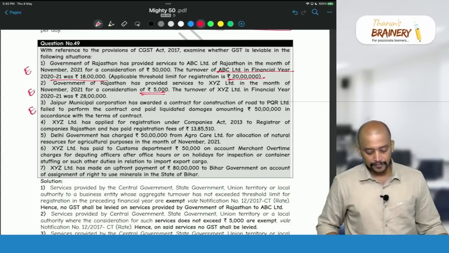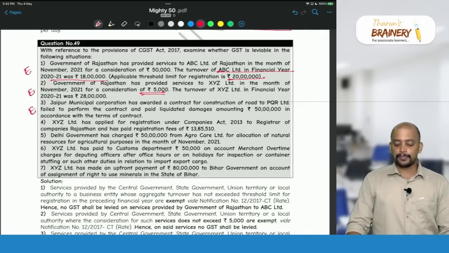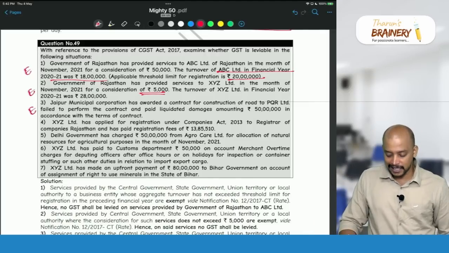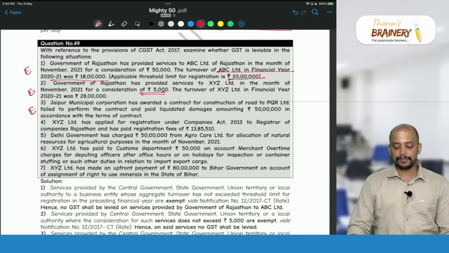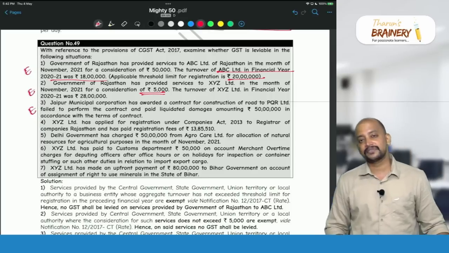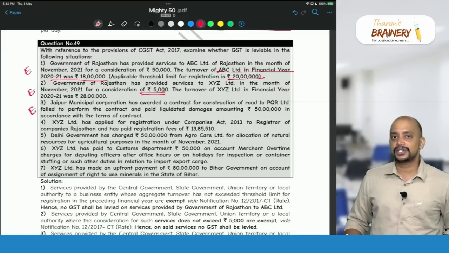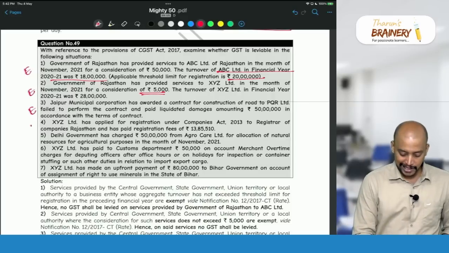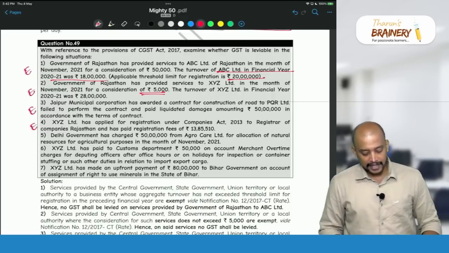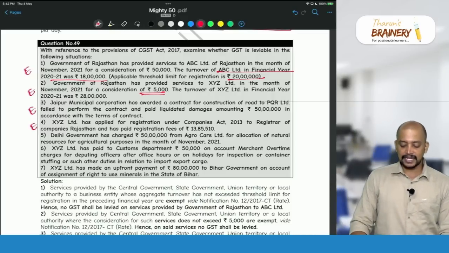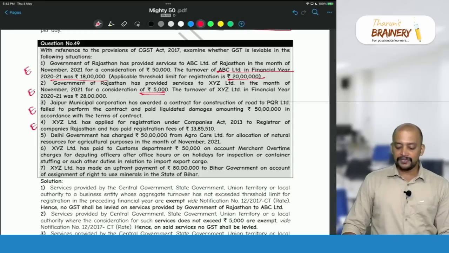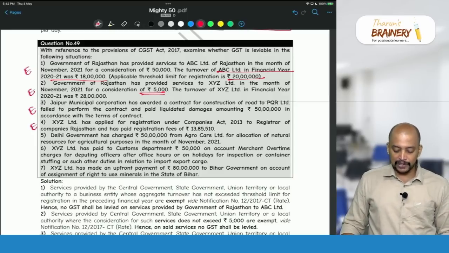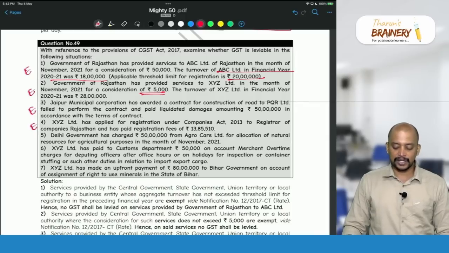Then XYZ Limited has applied for registration under the Companies Act to the Registrar of Companies and paid a registration fee of 13,85,510. Registration fees, registration under any law for the time being in force, is exempted. Then Delhi government has charged rupees 50 lakhs from Agrocare Limited for allocation of natural resources for agricultural purpose in the month of November 2021.